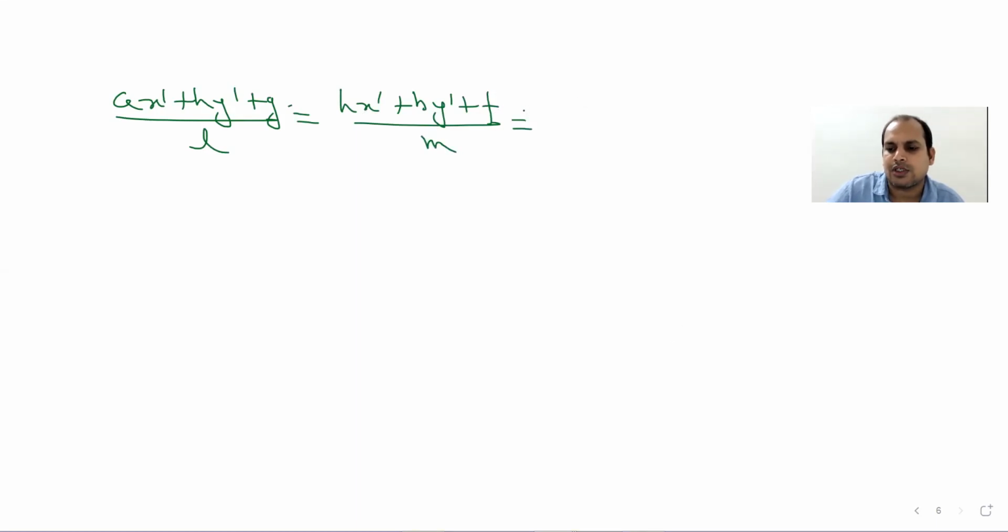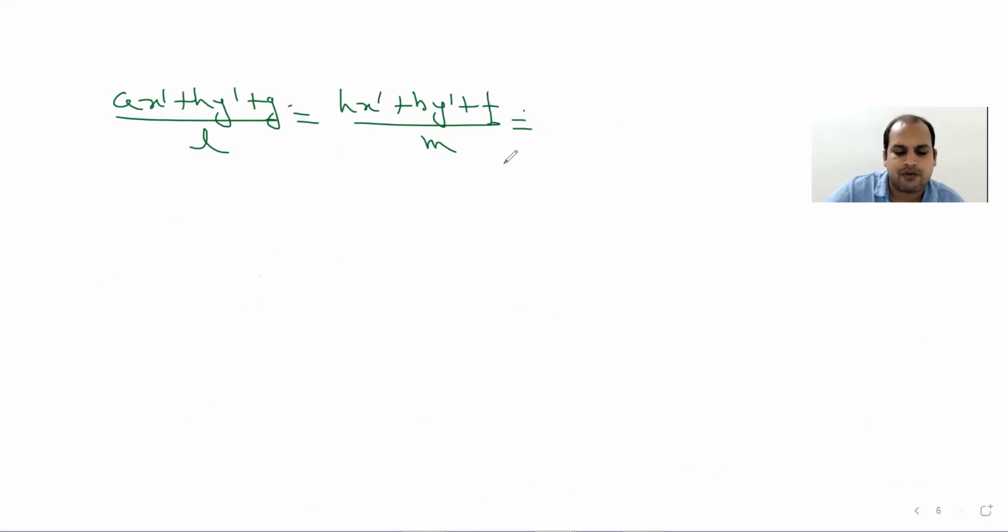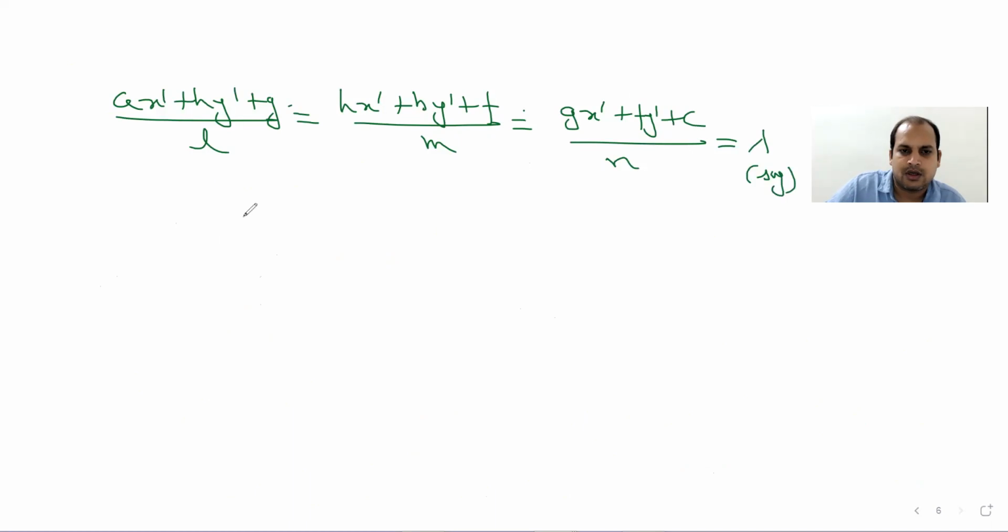If you look at the constant term here, it is g x dash plus f y dash plus c, because x dash and y dash are a fixed point and g, f, c are already fixed values for a particular conic. So I can write g x dash plus f y dash plus c upon n. Suppose this proportionality constant is equal to some real number, say lambda.